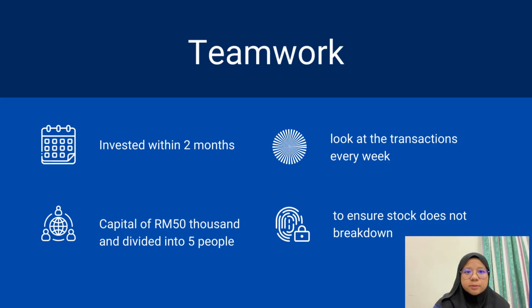Next part is about teamwork. Each group is given capital of 15,000 ringgit and divided into 5 people, which is 10,000 ringgit per person, to be invested within 2 months. Therefore, we must have good group cooperation to develop the capital we get.